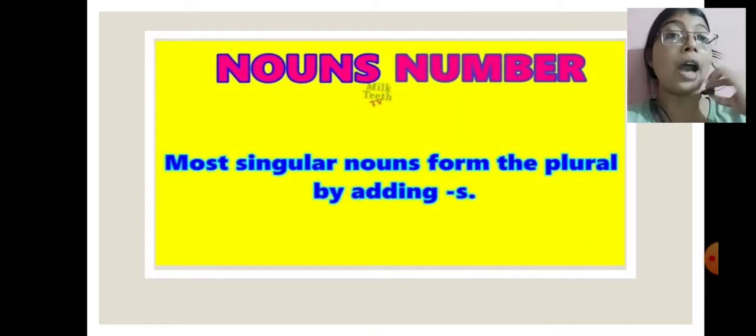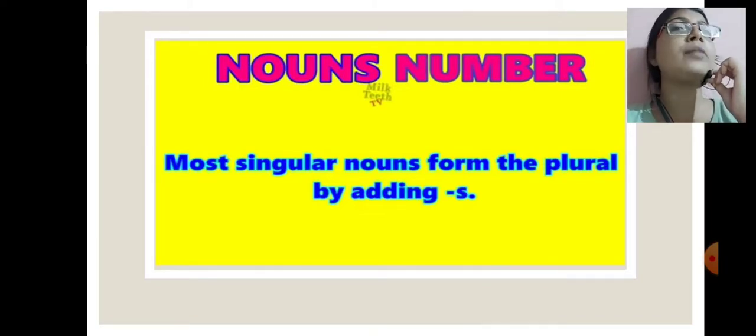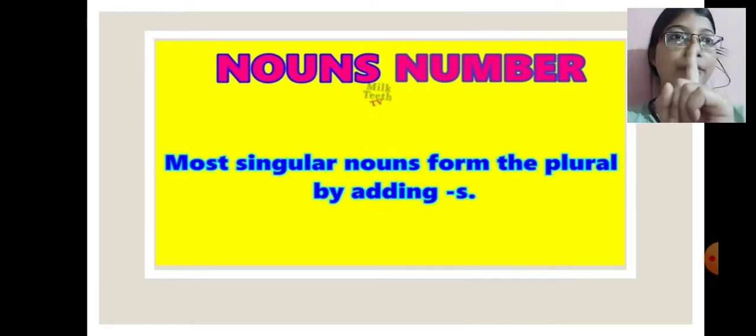How do we change a singular noun to plural noun? Most singular nouns form the plural by adding s. In most of the nouns we just add s at the last to change that singular noun to plural noun. This is your first rule.